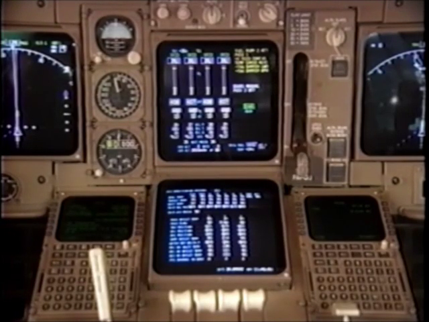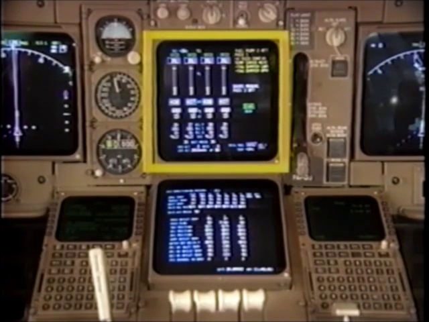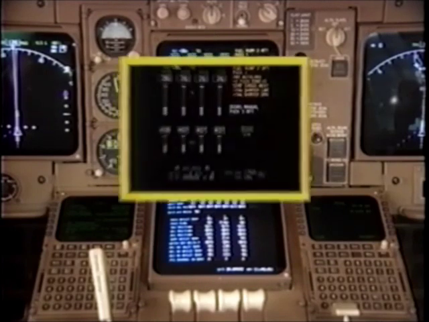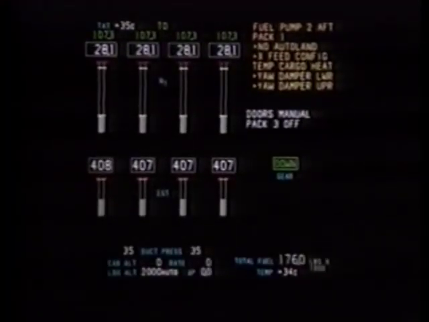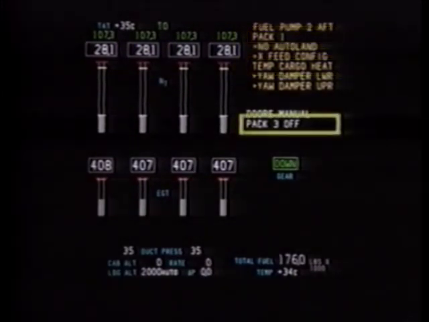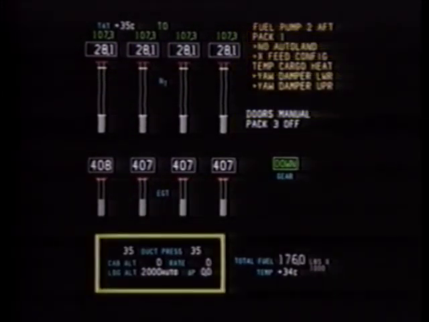You will find various air conditioning system messages displayed here on the pilot's main and auxiliary screens. The main ICAS screen will display advisory messages, memo messages, and ECS data blocks.